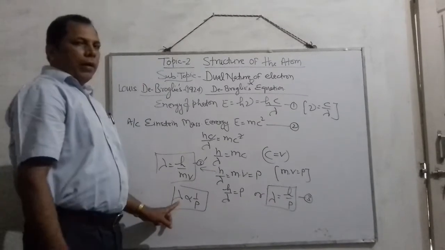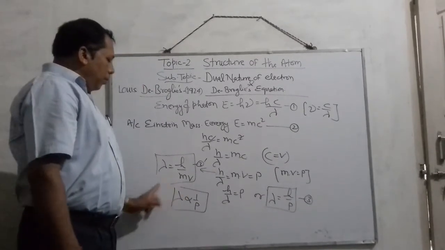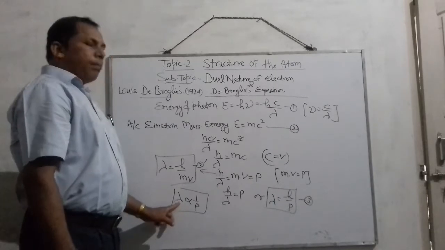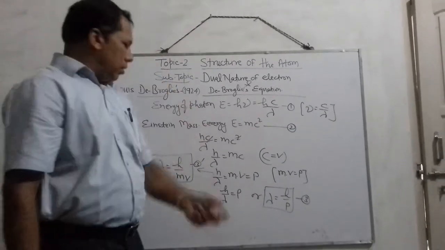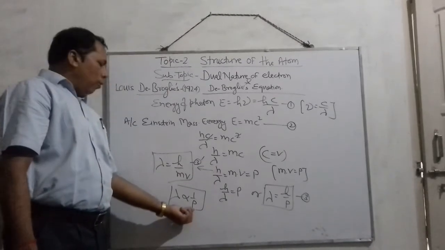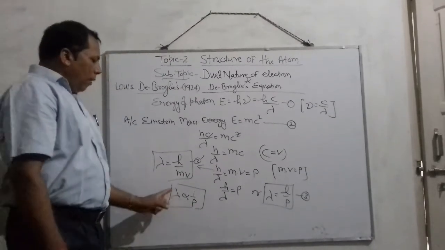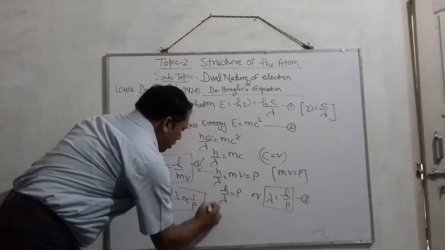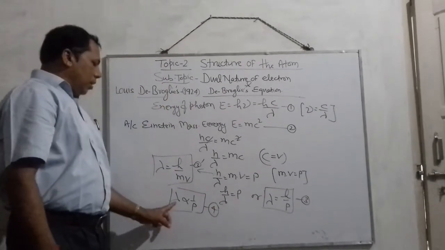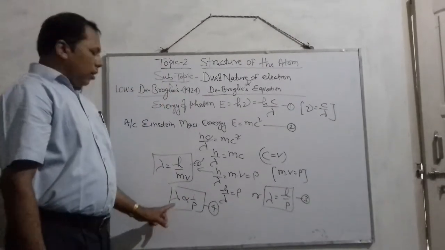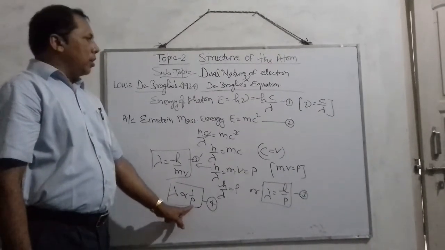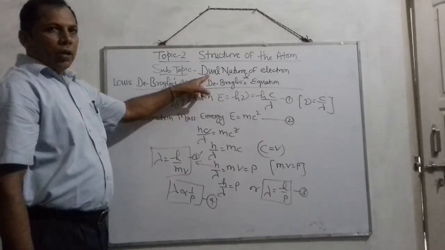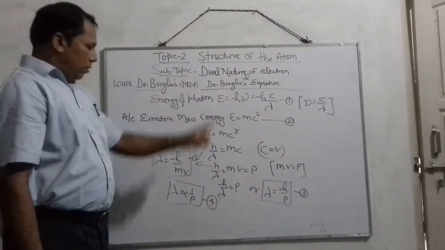That means the wavelength of the moving particle is inversely proportional to the momentum of the particle. So lambda is proportional to 1 upon p. From this equation 4, it is very clear that it represents the wave nature as well as the particle nature of matter, and matter means here electron.